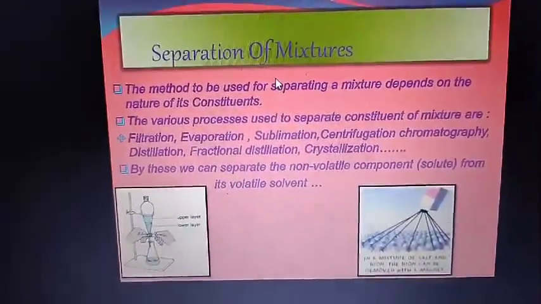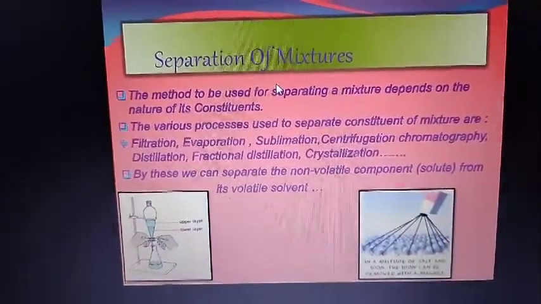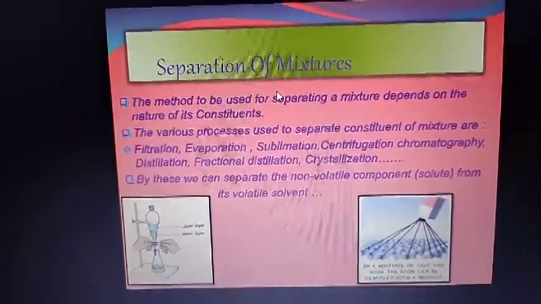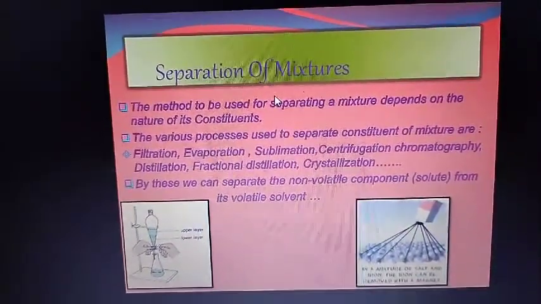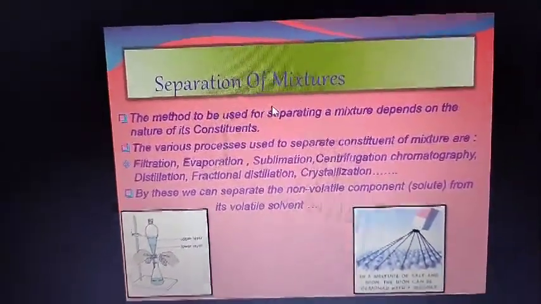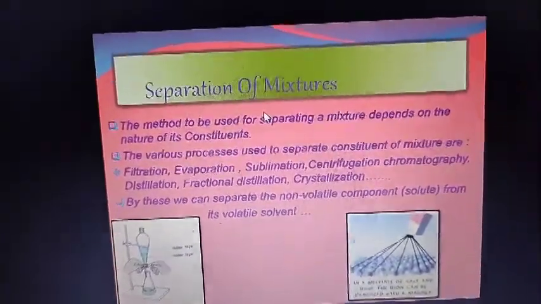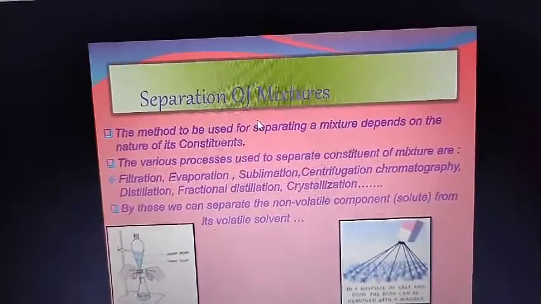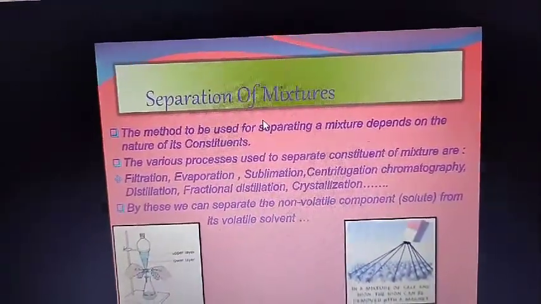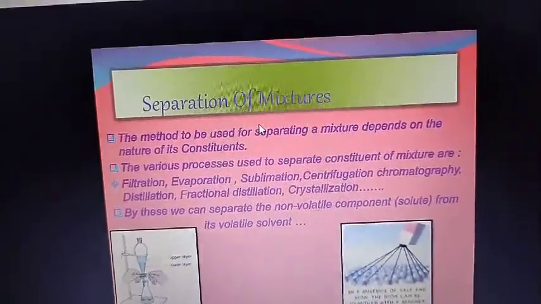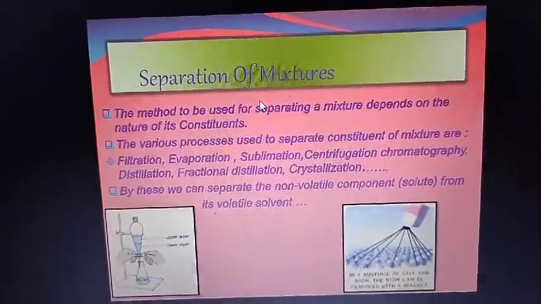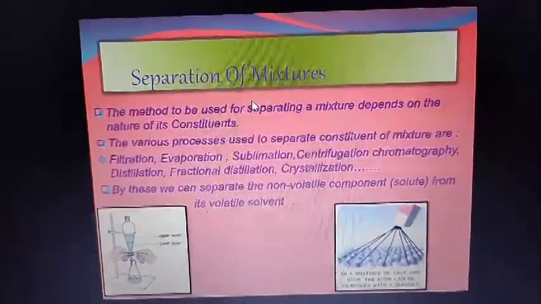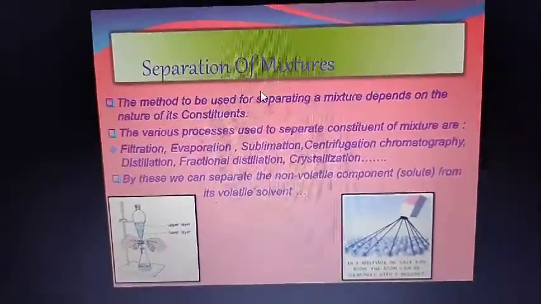Now see, most of the natural substances are not chemically pure. They are either mixed with impurities of other substances or are mixtures of some substances. In order to study the properties of individual substances, we need each component of the mixture in the pure state. So that is why different methods have been used to separate the individual components of a mixture, and we are going to read them one by one.